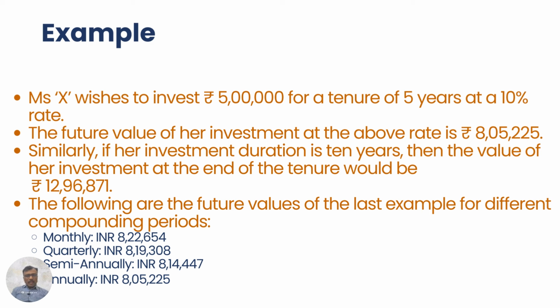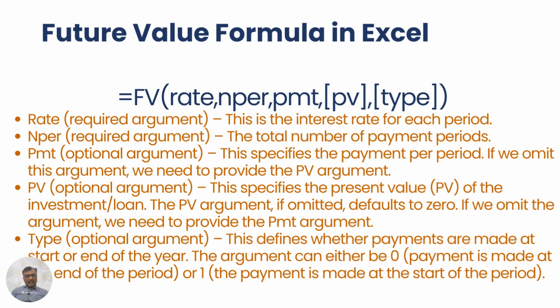Now this slide represents the formula of future value in Excel, which allows for easy calculation. The formula is FV, of course, this is the Excel syntax, FV(rate, NPER, PMT, PV, type). Now let's see the meaning of this one by one. Rate is the interest rate of each period. NPER is the total number of payment periods.